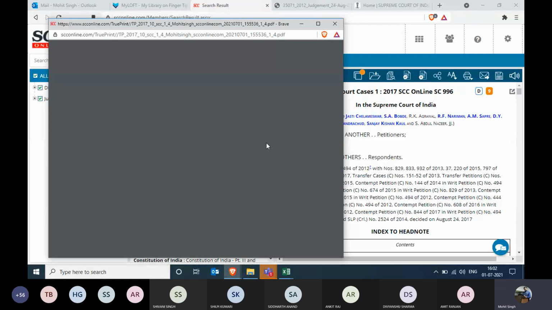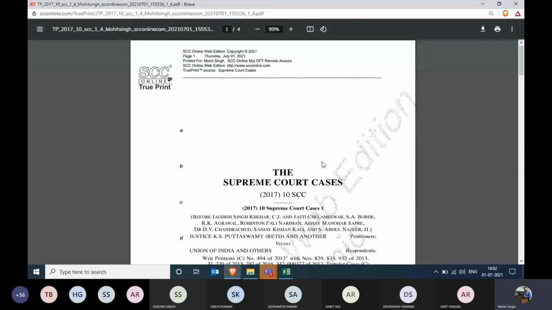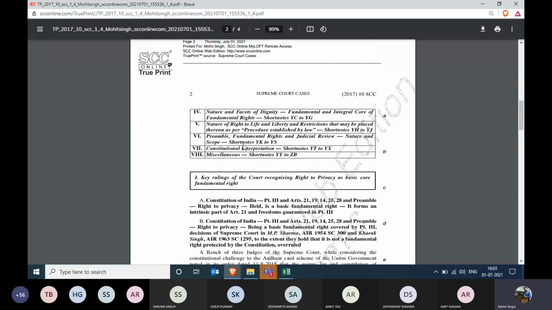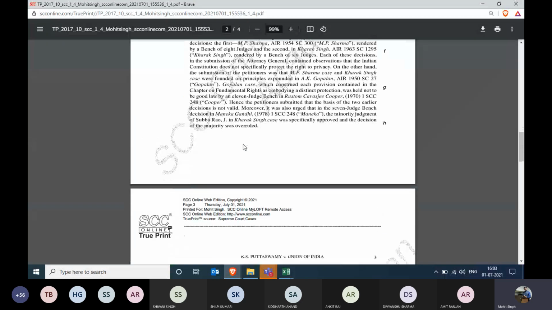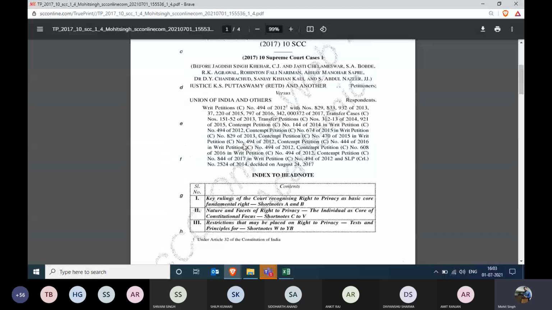And yes, one more thing, students, if you're working on a new browser, I suggest you please allow the pop-ups. There you go. This is the Supreme Court Cases 2017. This is the head note. And I believe we will only be able to get the head note since we have only printed 2 or 3 pages.